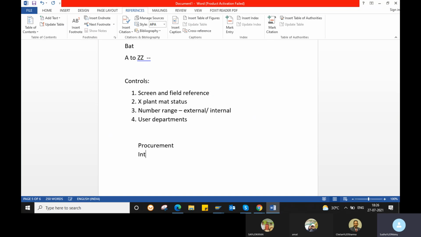One is internal procurement and one is external procurement. Internal procurement means you will purchase from your own plants only. If you have two plants, one in Hyderabad and the other in Mumbai, and your Hyderabad plant has no stock while your Mumbai plant has stock, then you can purchase your material from your own plant only. That we call an internal procurement.